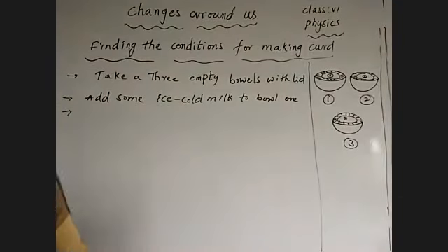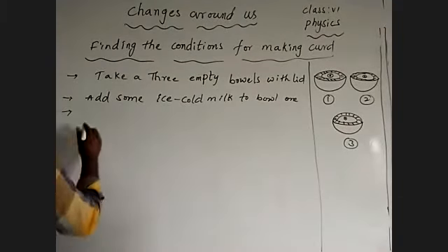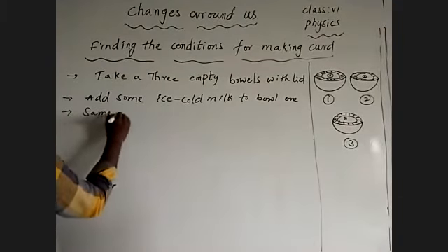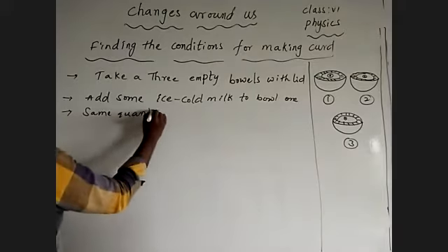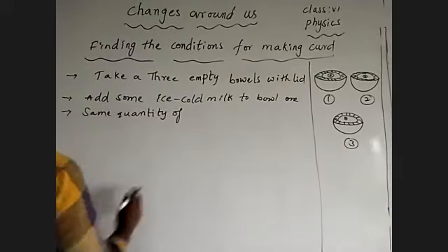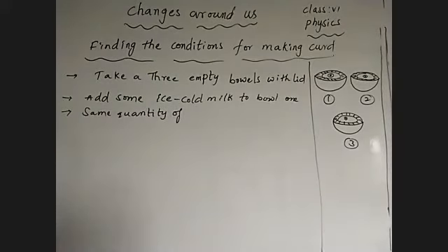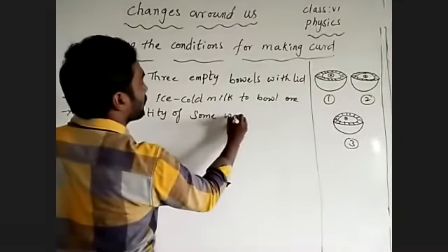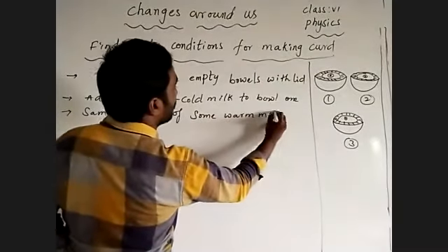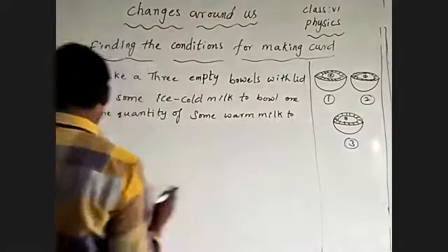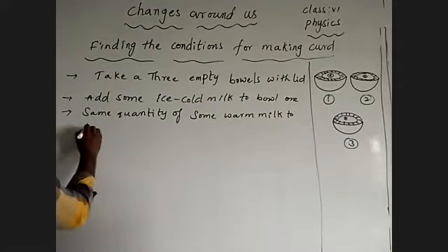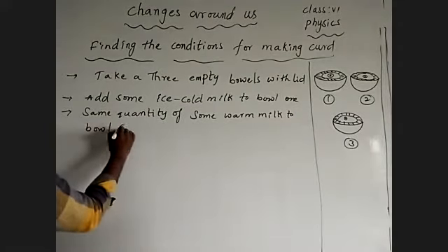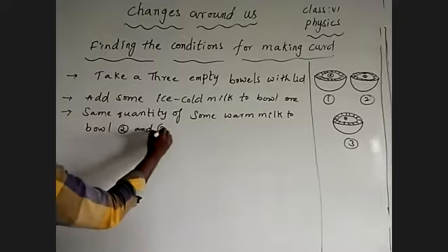And one more thing we are doing, the same quantity of some warm milk to bowl 2 and 3.